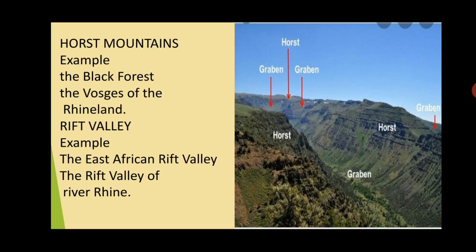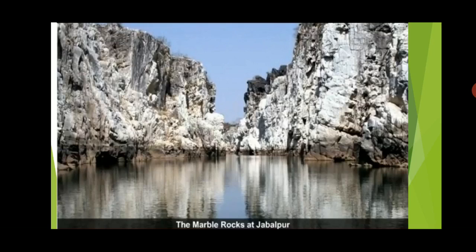Now, horst mountain examples: Black Forest of Rhineland, the Rift Valley of East Africa and the Rift Valley of the Rhine. You can see here in the picture that these are the high areas, these are the horsts, that is block mountains, and in between is a valley region and it's known as graben. Here in India also we have an example, the Marble Rocks at Jabalpur. Jabalpur is in Madhya Pradesh.